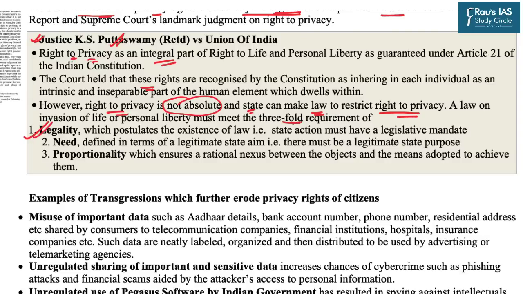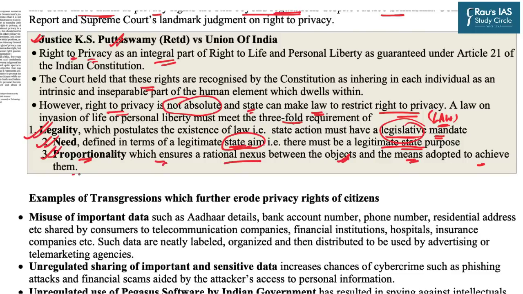First is legality, which says that yes, the state can make certain provisions which can restrict the right to privacy, but that must be backed by legislative power. That must have a legislative mandate, which means that it must be in the form of law and not just an executive order. The second important parameter is that there should be an exact stated objective aim of the law. There must be a legitimate state purpose. And third is the element of proportionality, which ensures a rational nexus between the objects and the means adopted to achieve them.